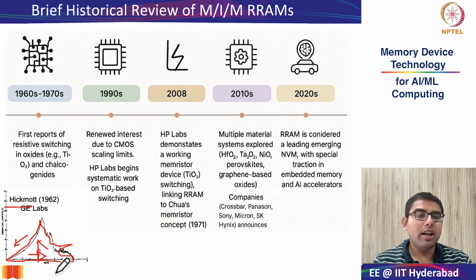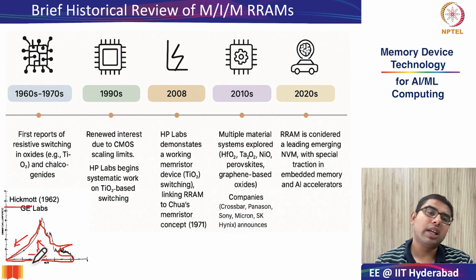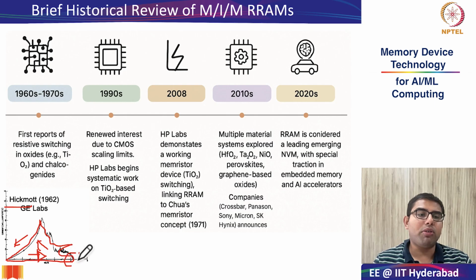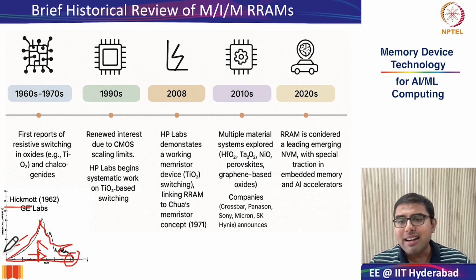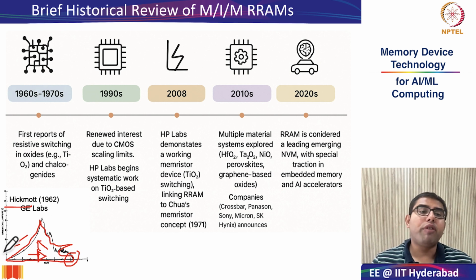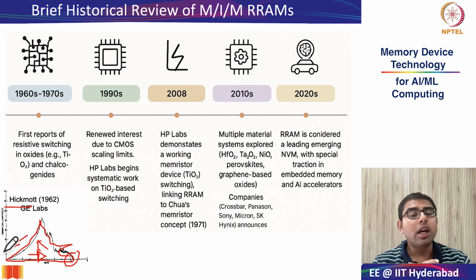So earlier the device was in a high resistance state. That is expected because oxides are insulating materials. Then something happens at some critical electric field such that the conductance of the system suddenly increases, and now you are back in a low resistance state. But at that time, although they had shown it for many different compounds such as oxides and chalcogenides, the exact mechanism was not really known.